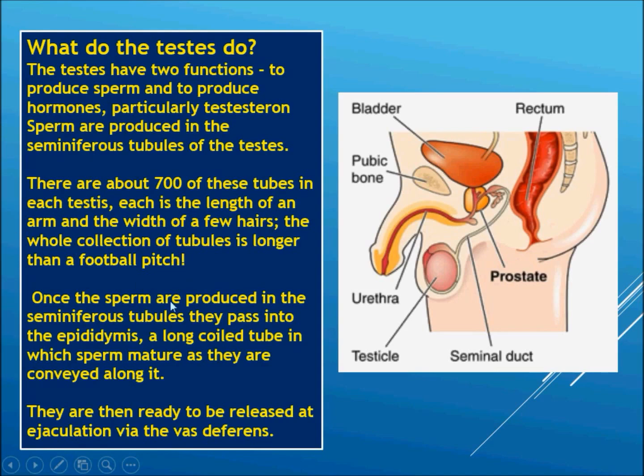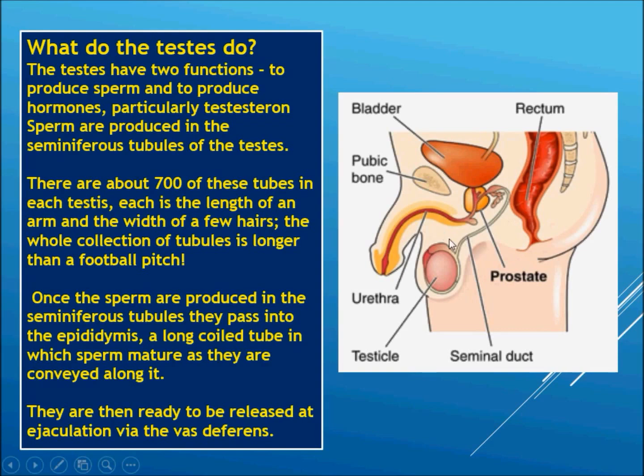Once the sperm is produced in the seminiferous tubules, they pass into the epididymis. This is the epididymis and this is the seminiferous tubule. And what is the epididymis?